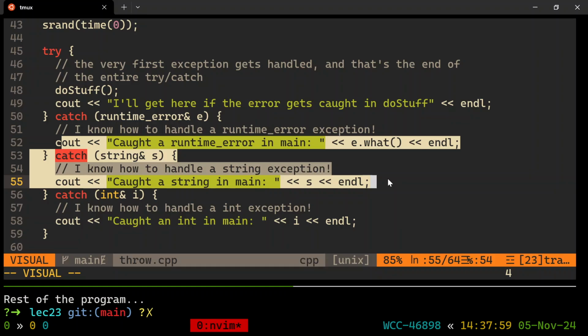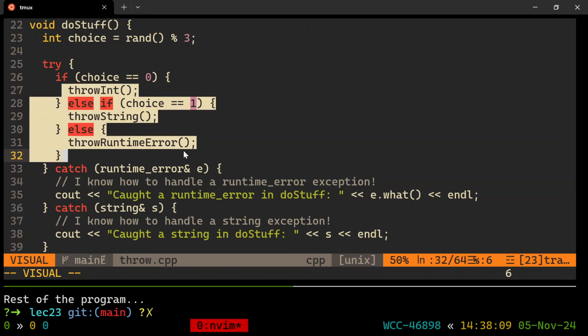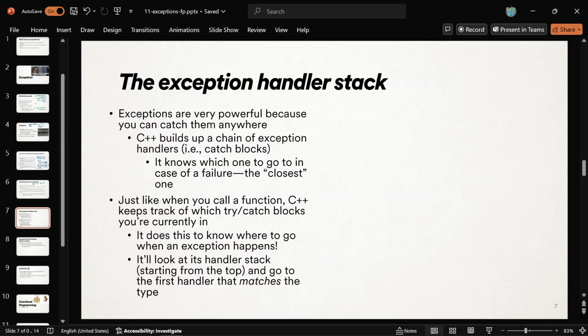I want you to imagine that there's a stack of handlers whenever you have a try-catch block. Technically, when we get to these lines, we're inside of two try-catches, one from main and one from here. Two at once. So it's as if we're stacking work just like a function call stack. It's building up a chain of exception handlers, little catch blocks, and it knows to go to the closest one if there's an issue. It's keeping track of which try-catch blocks you are in right now, and that's how it knows where to go.